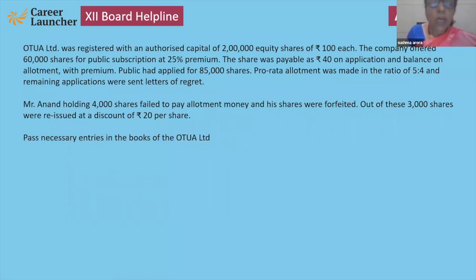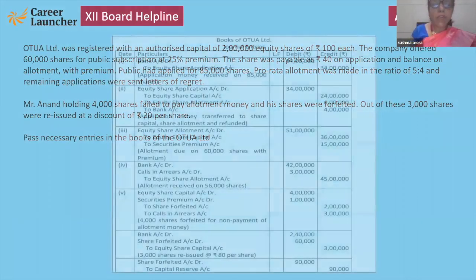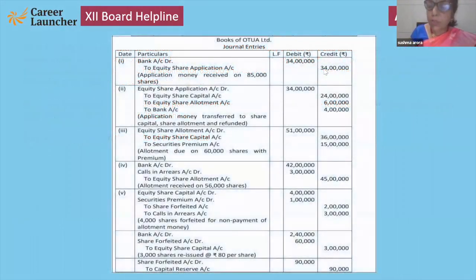Okay, now see how to do this question. First of all, bank debit to application, application debit to share capital, equity share allotment, and then bank. Here, see, this bank is refund. So application money is transferred to share capital, and 5:4, so those who applied for 5, the company allotted them 4 and the remaining is to be refunded.